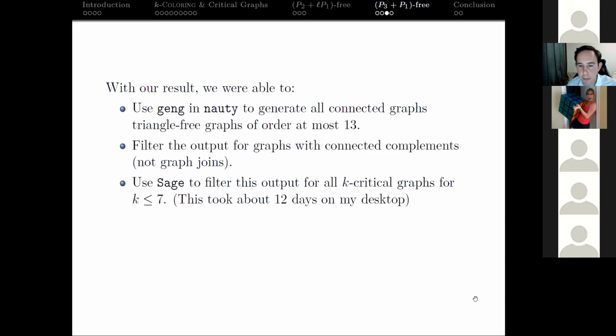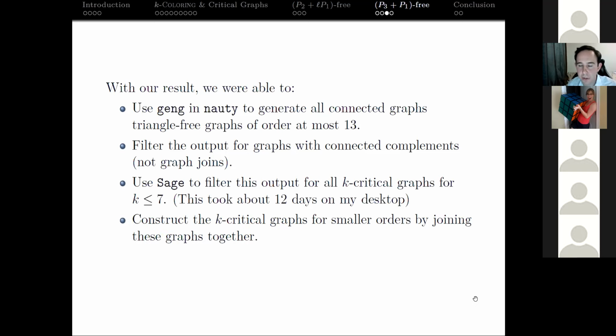Then we just took that output into Sage and searched for all k-critical graphs for k less than or equal to 7. And that's where the real chugging started, right? nauty didn't take very long, but Sage took about 12 days on my desktop because there were about 18.5 million graphs to go through. And each time, right, you need to do k-colorability, and k-colorability is slow in general, right? So it was about 13 to the 7 every time. And then we were able to search through those, right, for critical graphs, and then find the larger critical graphs by joining the smaller ones together, as I mentioned.